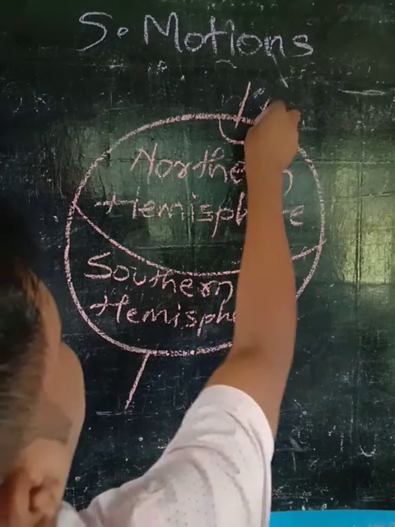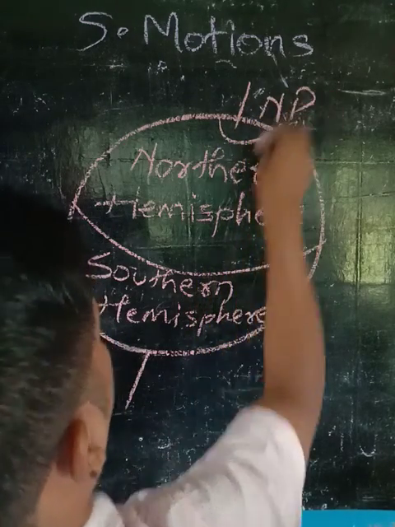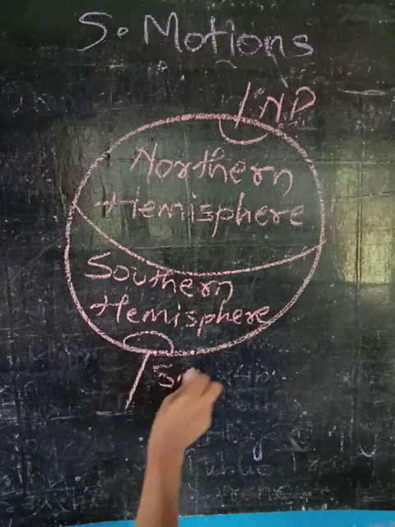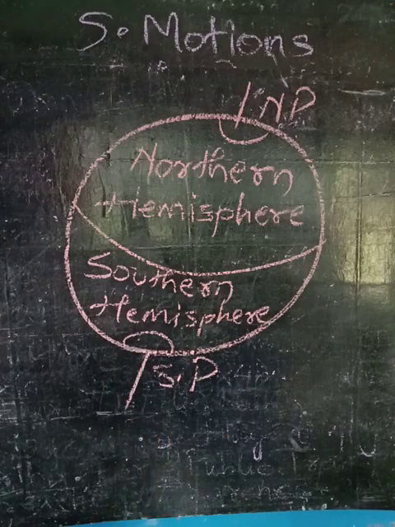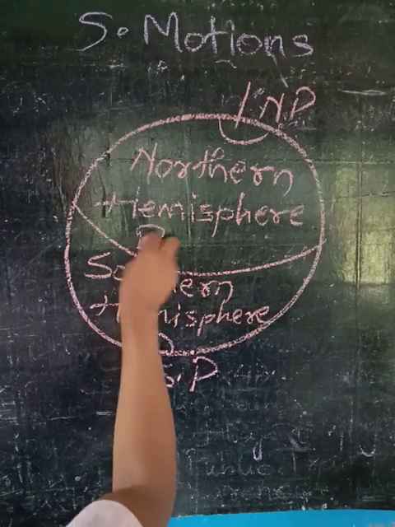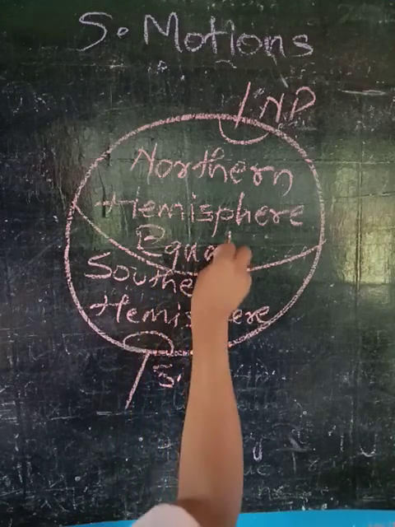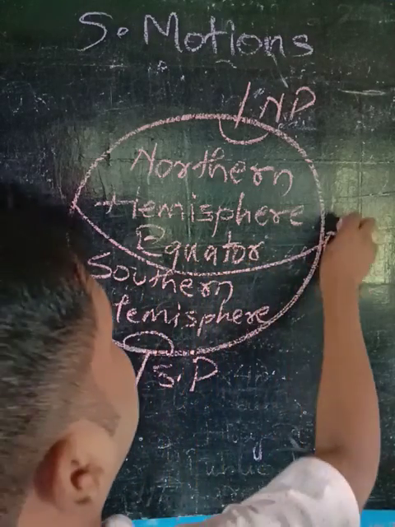Here you can see the North Pole, and here you can see the South Pole, and this line you can see is called the equator. It is at 0 degrees.